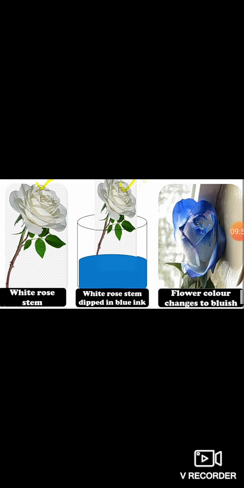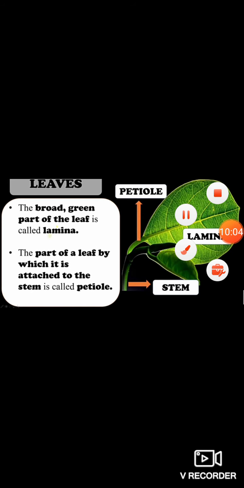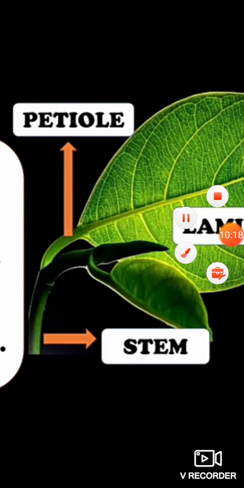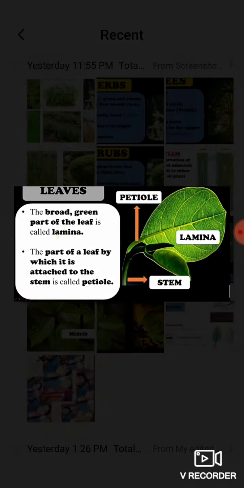Alright. After studying about the stem, let's now study about leaves. First we will study the parts of leaves. This broad green part of the leaf, this entire part, is called the leaf lamina, and the part by which the leaf is attached to the stem, this part, is called the petiole of the leaf.